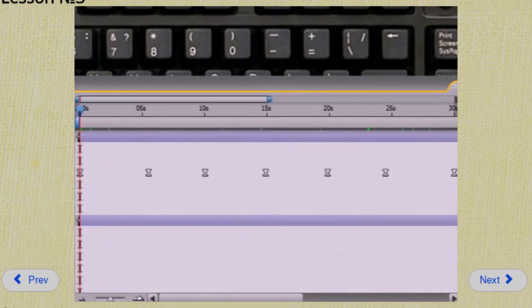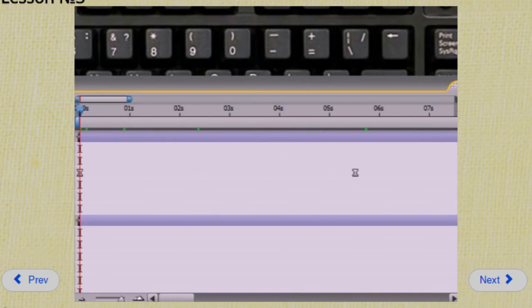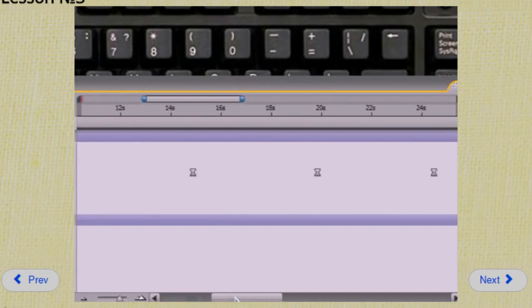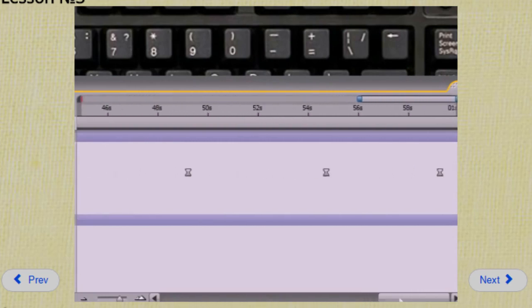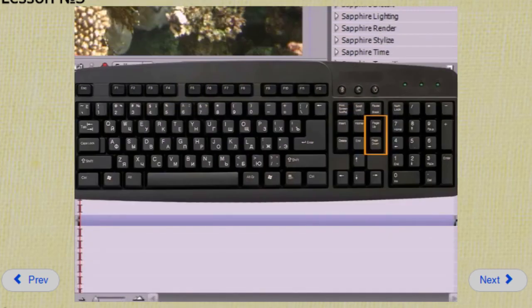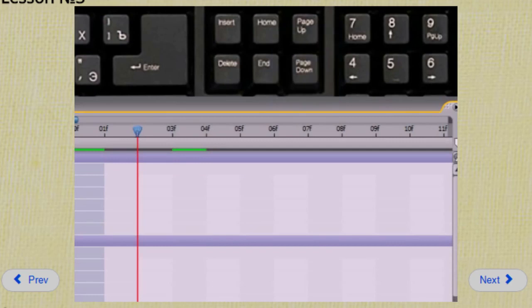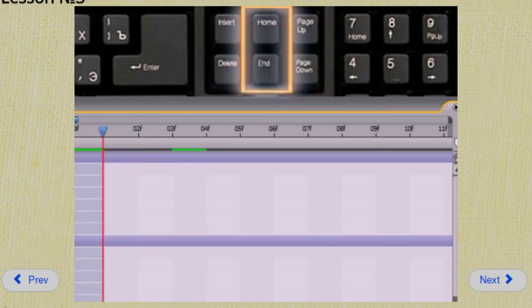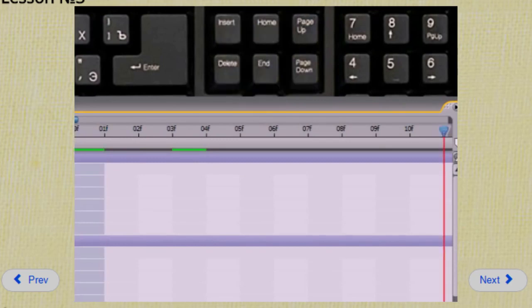When the timeline is extended, at the bottom of it, as in a usual Windows window, appears a slider that allows you to move to the areas of the timeline that are now hidden. You can move along the timeline using arrow keys and page up and page down keys. Pressing page down, you'll move to the next frame, and page up will move you 1 frame back. And as usual, home and end keys will move you to the beginning and the end of the timeline.